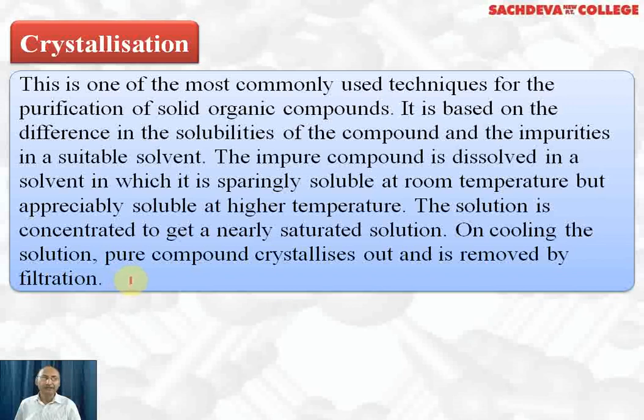Now, how to do it practically? What we do is that whatever impure compound is given to you, that will be dissolved in suitable solvent and minimum amount of solvent in a beaker with the help of shaking, with the help of glass rod, and once it dissolves completely, you have to see what is the solvent, whether we have dissolved it in water or you have dissolved in ether or alcohol or benzene. If you have dissolved it in ether, benzene or alcohol, you need to do aerial evaporation, and by aerial evaporation the solution will become concentrated, and on cooling you will get pure crystals.